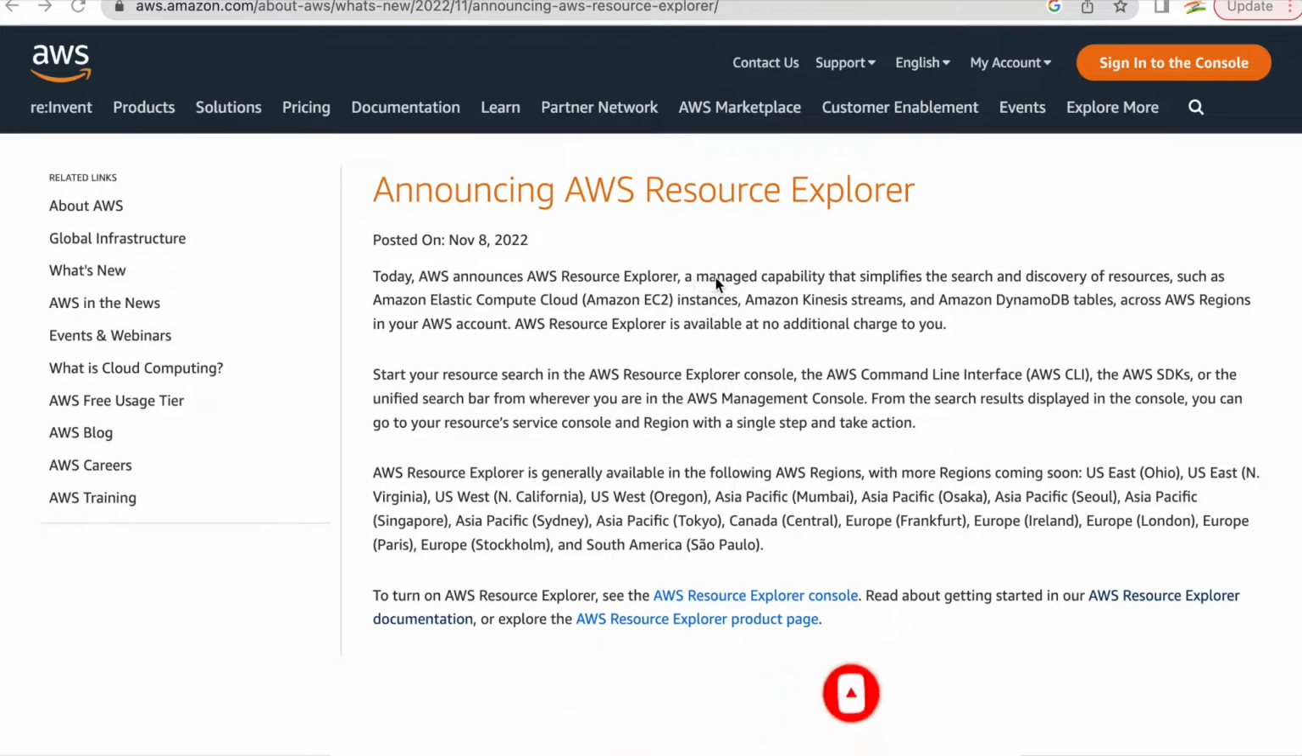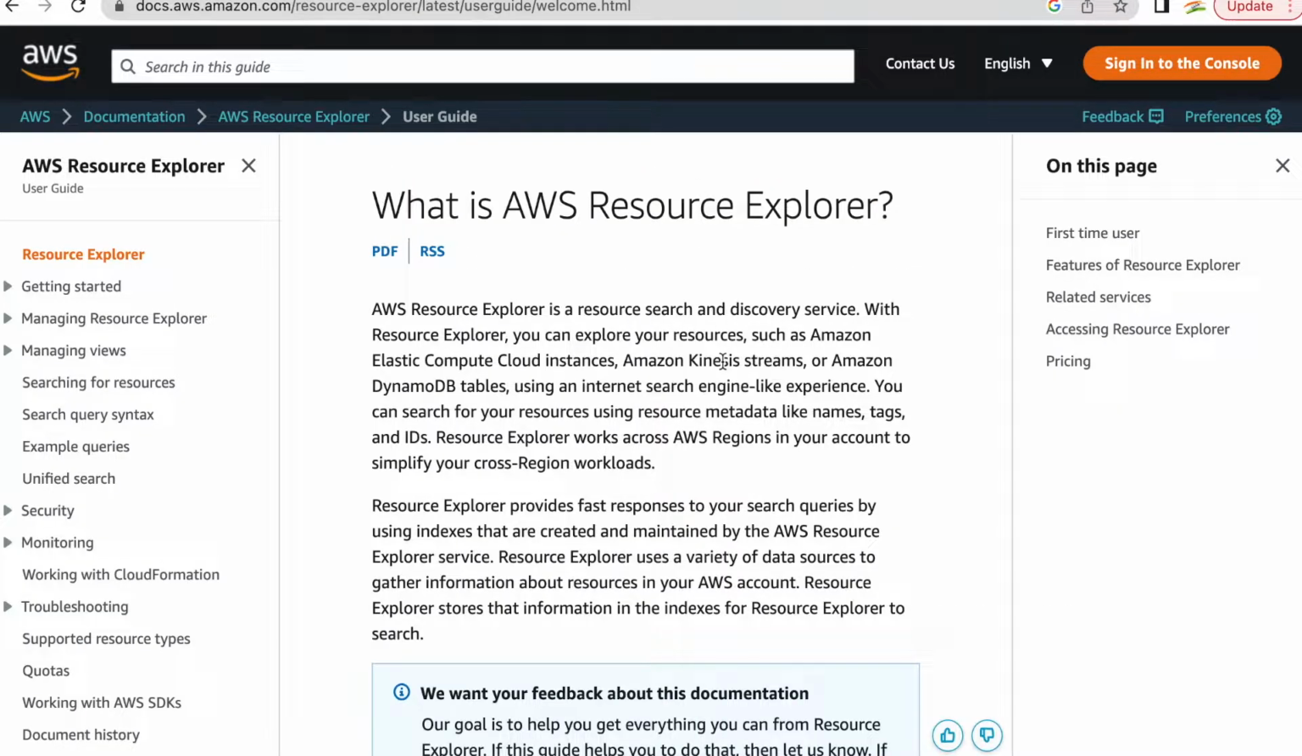So it is a managed capability that simplifies the search and discovery of resources such as EC2, Kinesis streams, DynamoDB across AWS regions in your AWS account, and more importantly, this is at no additional charge to you. So this is what this service promises. Let's jump into documentation for it, just to explore it a little further.